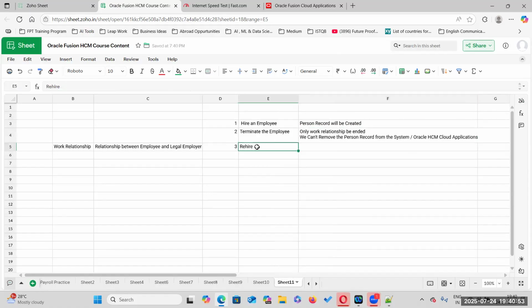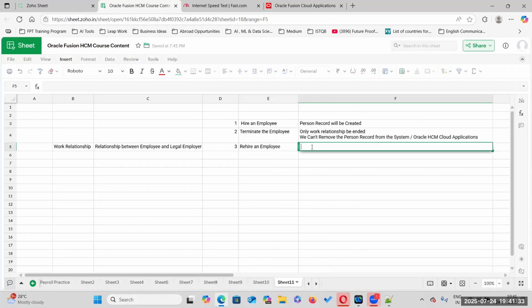So when you rehire an employee, basically, sir, records will not get deleted. Only the person will get terminated. Correct. Once a record is created, it cannot be deleted. You just remember that. So you can end the relationship with an effective date, but the record you cannot delete. Now we can rehire the same employee because the record is already there.